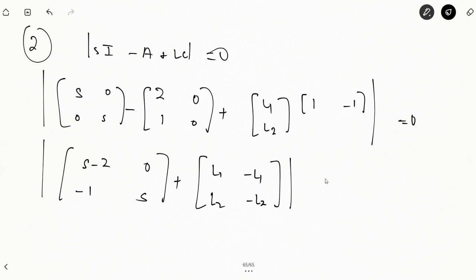This determinant is equal to 0, which implies the determinant of [s minus 2 plus L1, minus 1 minus L1; L2, s minus L2] is equal to 0. So you can solve this. You will get s square plus (L1 minus L2 minus 2) times s plus (minus L1 plus 2 L2) is equal to 0.